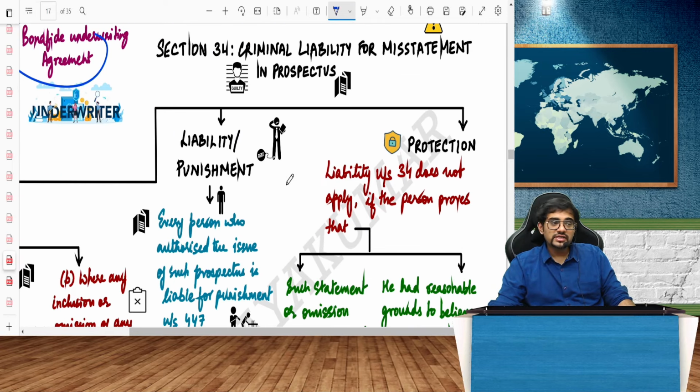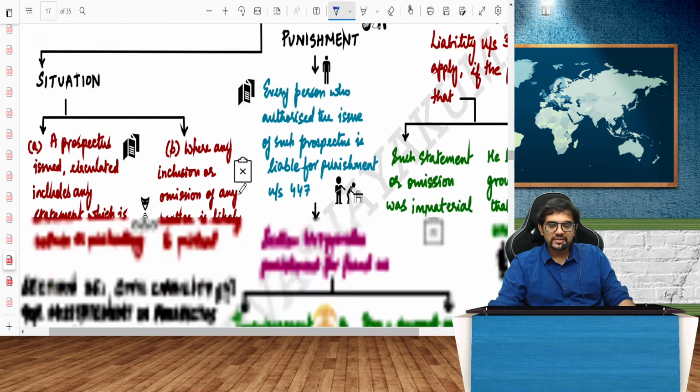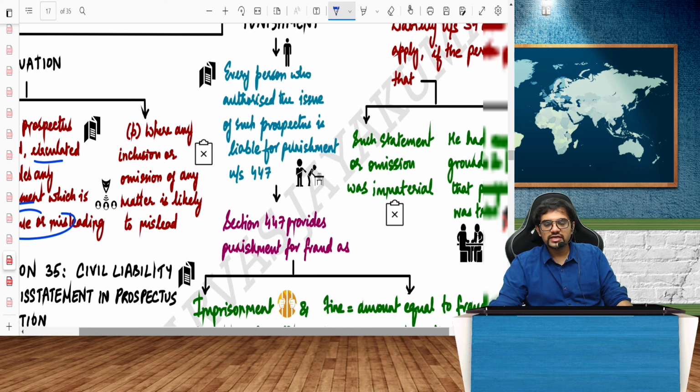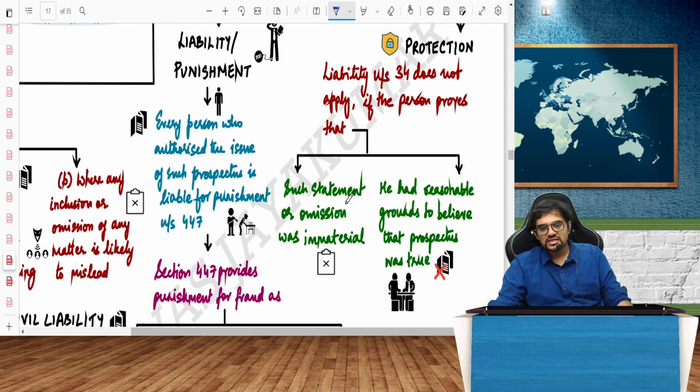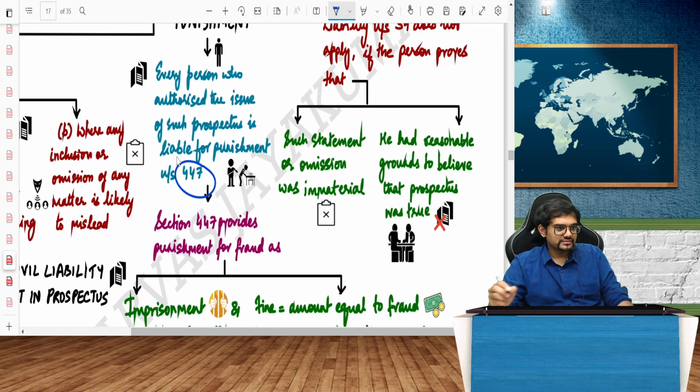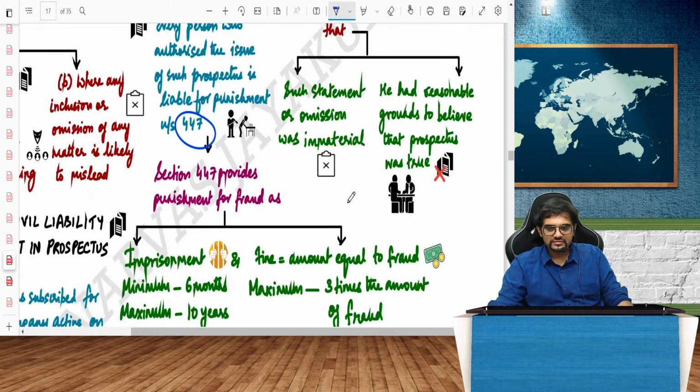Prospectus. Criminal liability for prospectus. Deadly liability it is for misstatement in prospectus. A prospectus which is issued, circulated, includes any statement which is untrue or misleading, or where the omission is likely to mislead. In all these cases, liability or punishment is under Section 447. Deadly punishment.